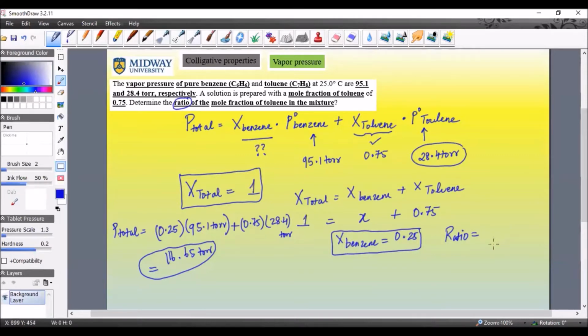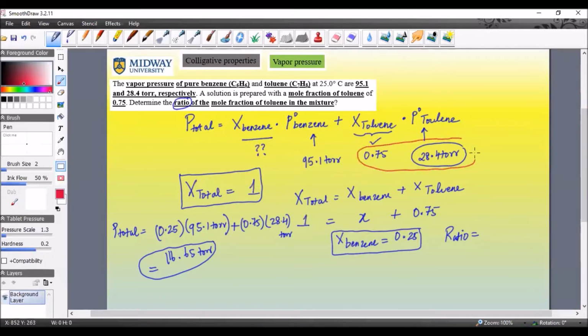Sorry, we got to find this vapor pressure. What it's asking is the ratio of mole fraction of toluene in the mixture, right? So you have to solve just this portion separately, which I'm going to highlight in red, which is this right here.